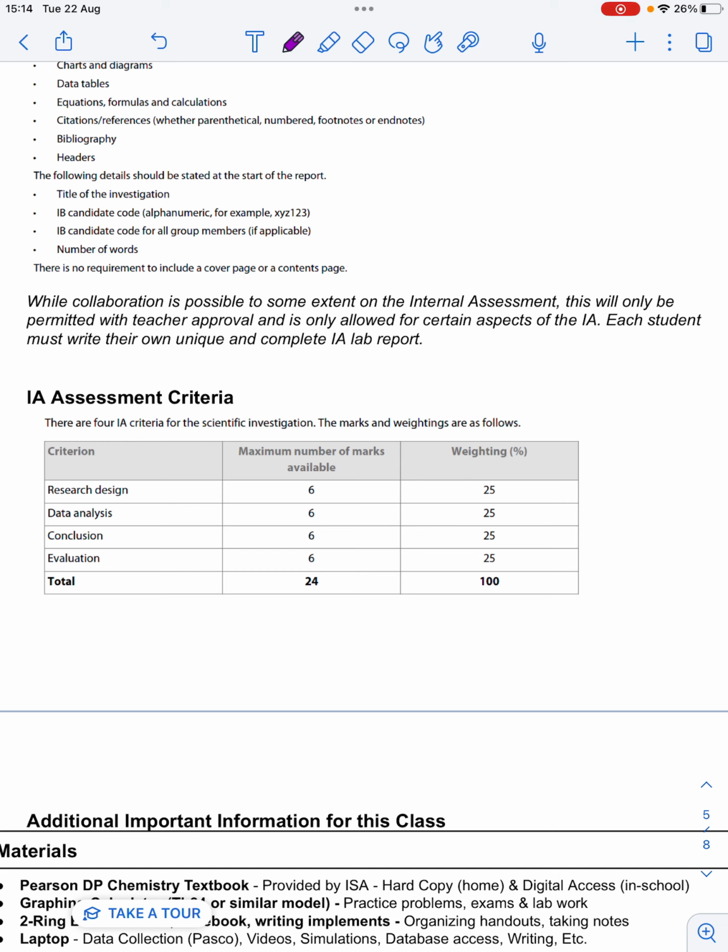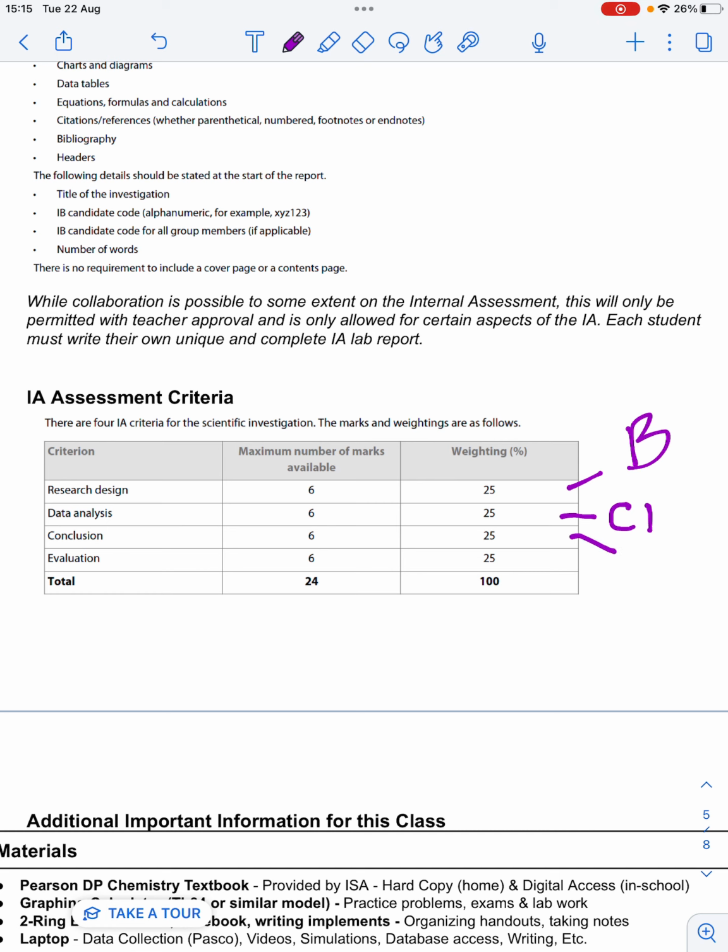If you've been at an MYP school before, then this will be familiar to you. I'll try to break them down via the MYP criteria. So research design is essentially the same as criterion B. That's where you plan a lab, you outline your experimental variables and your method. Data analysis is kind of like criterion C1. So that was where you show your raw data, your observations, your processing, usually leading to a graph as the ultimate summary of your data processing.